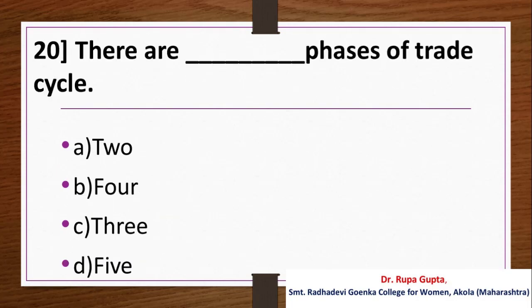Question number 20. There are dash phases of trade cycle. Option A. 2, B. 4, C. 3, D. 5. And the correct answer is D. 5.